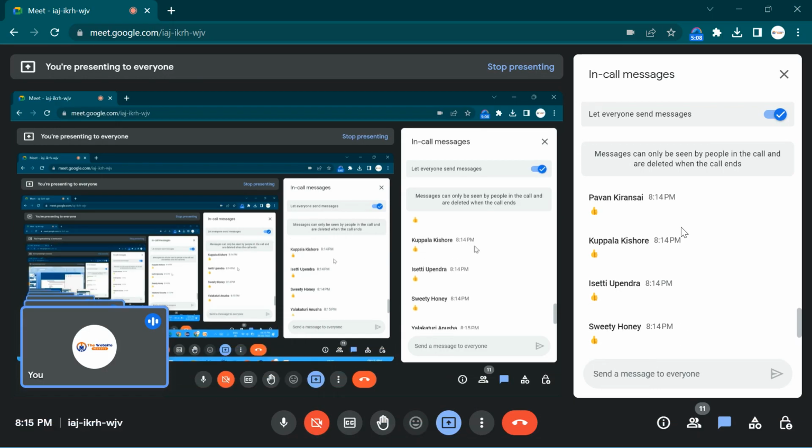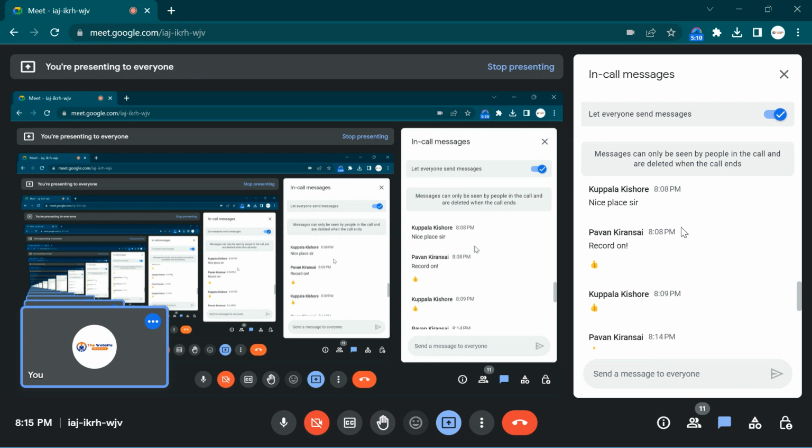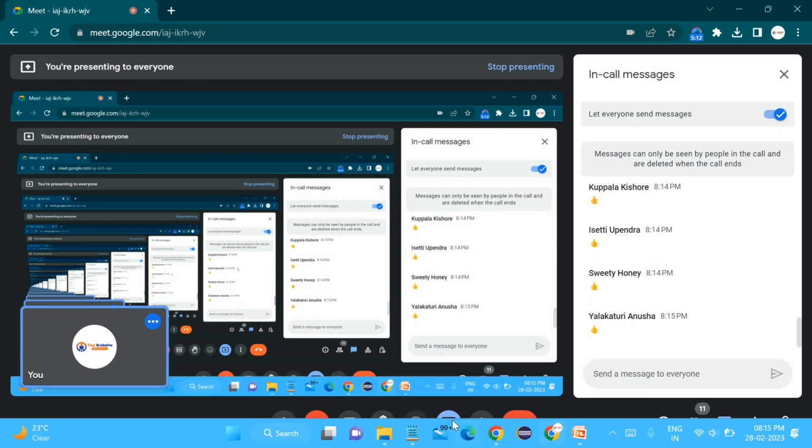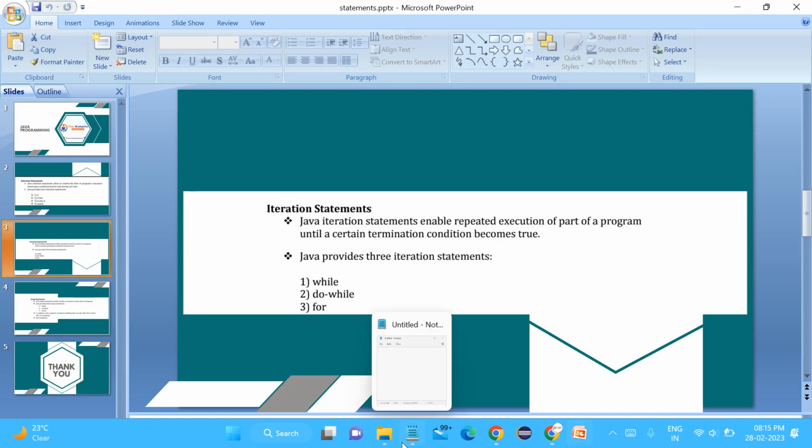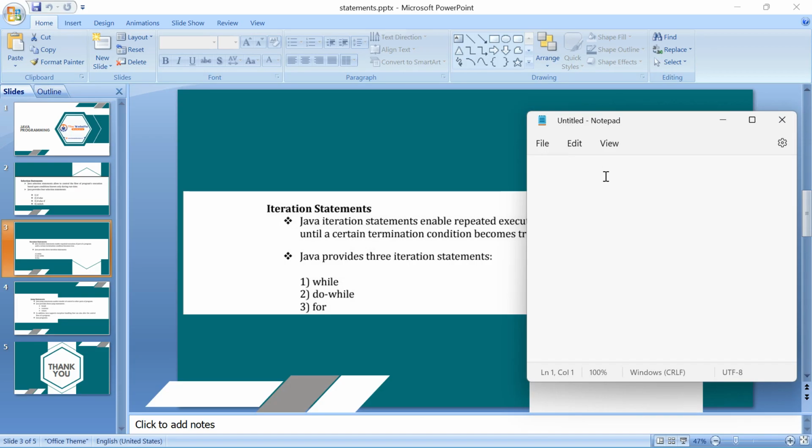How many did we get? Let me count. So, coming to the while loop, it is simple. Let me take the definition first, right?